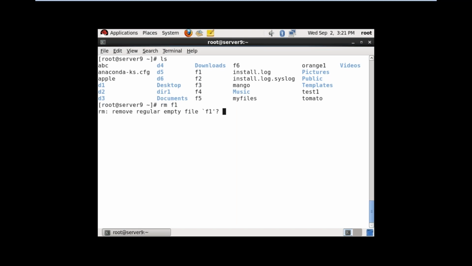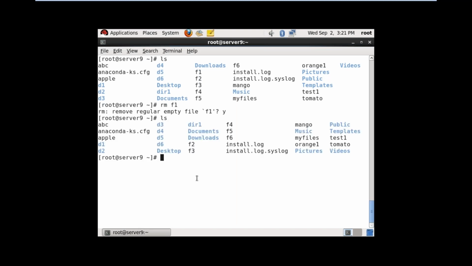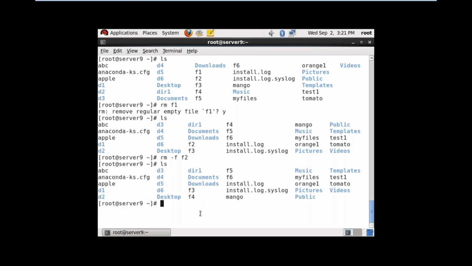So it is asking you confirmation, remove regular empty file. Yes, yes means it will remove. Now check, file is removed. I want to remove the file forcefully. rm space -f, file name f2 I am giving. Removed. It did not ask you any question, removed. ls. So F2 is not there, removed.